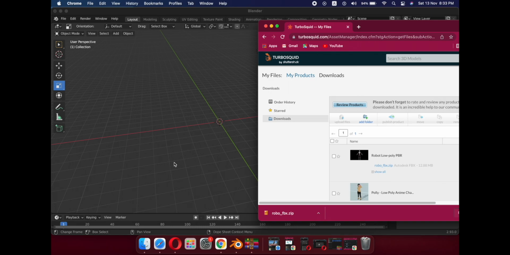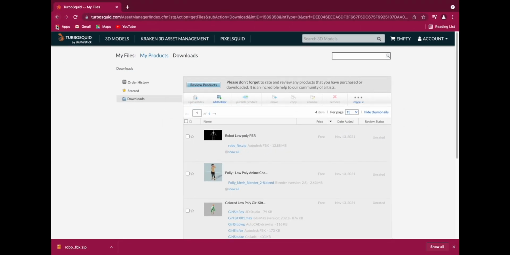In today's tutorial, I will let you know how you can import and download 3D models from TurboSquid. In the previous tutorial, I already told you how you can do this, but in this tutorial, you can speed up your practice. But for that purpose, you have to watch my videos regularly. So let's start. Open your TurboSquid website and log in to your account.